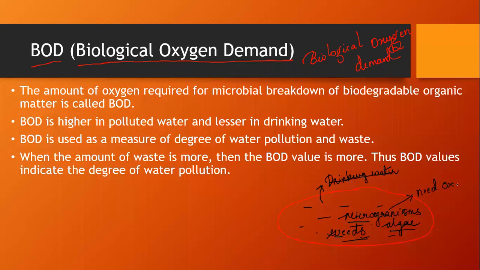As these need oxygen, the demand for oxygen increases.